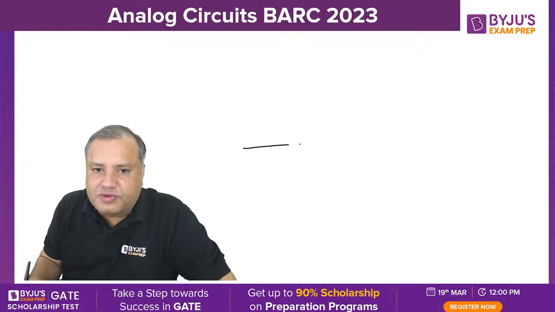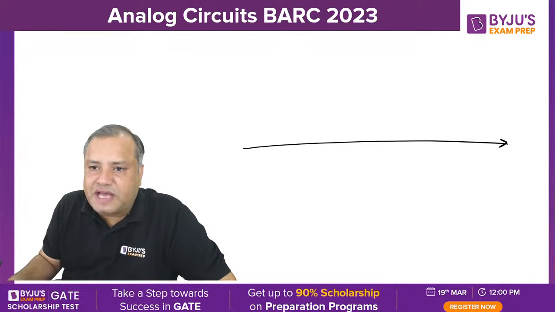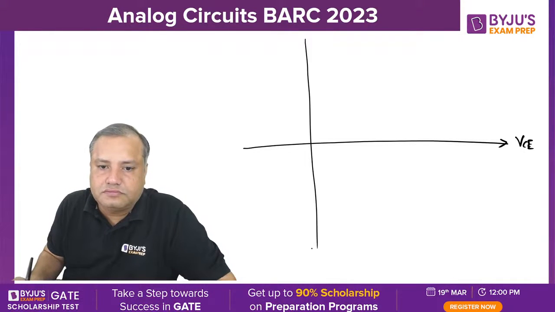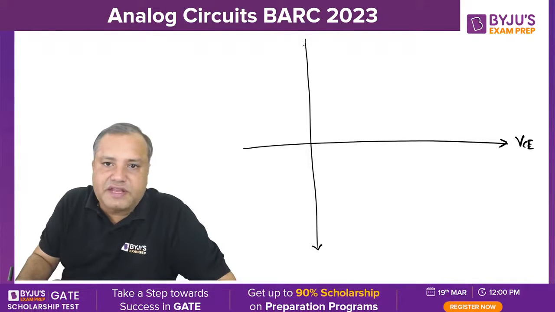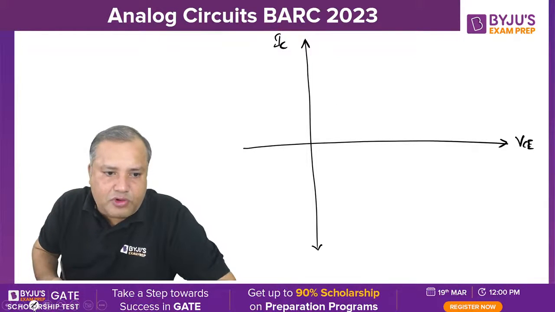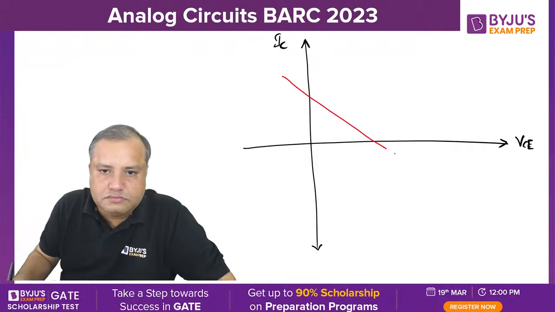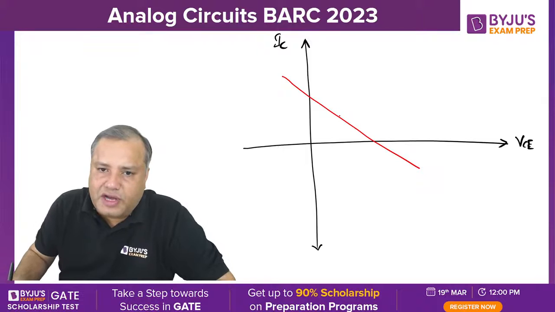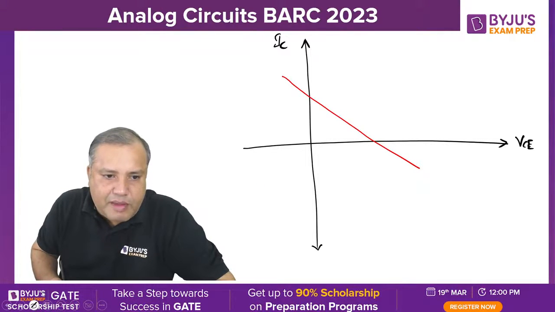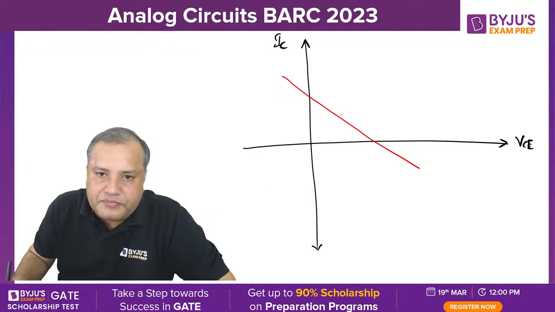All my dear students, this axis is the VCE axis. This one is the IC axis. And now I am drawing. This is our DC load line. Now I am marking the positions of the Q point.